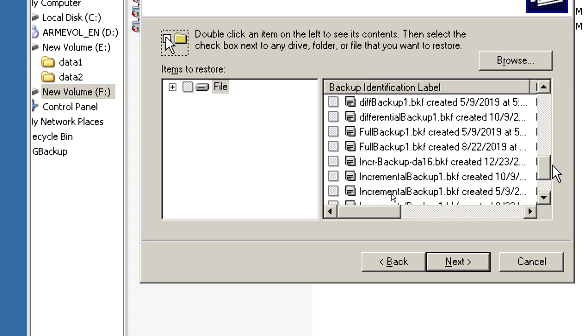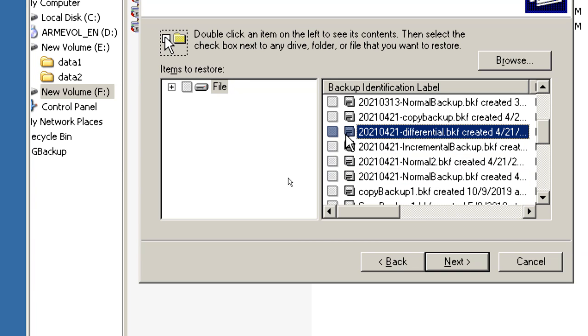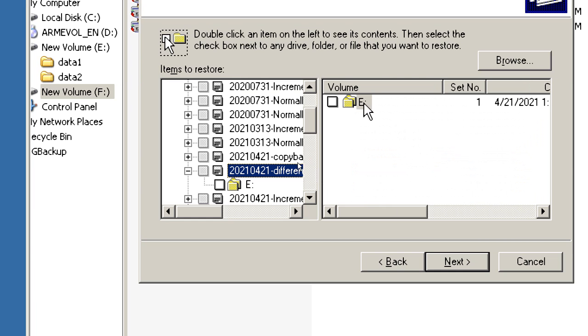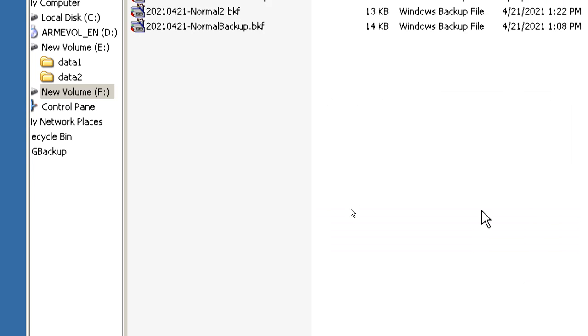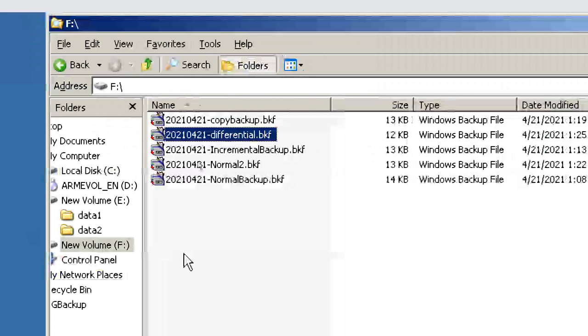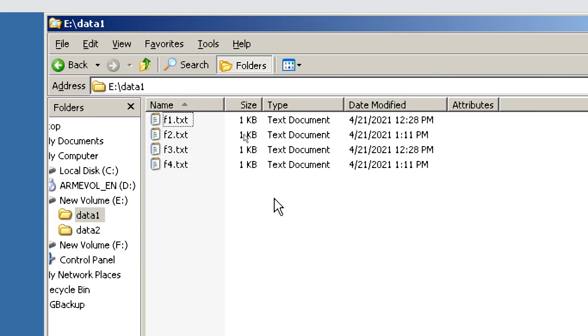Next, what is the latest one? These are not even the latest one. This is date wise. Normal backup, and this is differential backup. Data to only one single file is backed up, but it doesn't mark it as a backup. It means it is not removing this one. So these are the files.